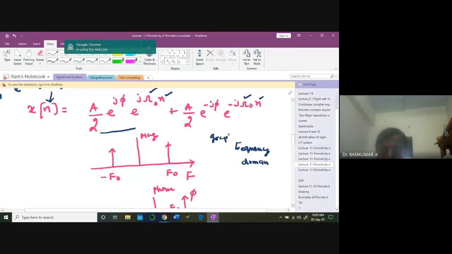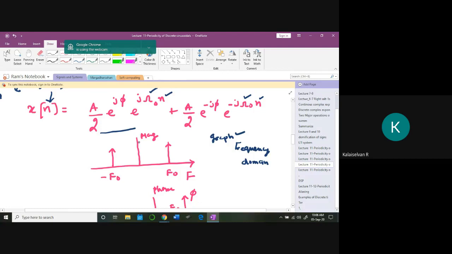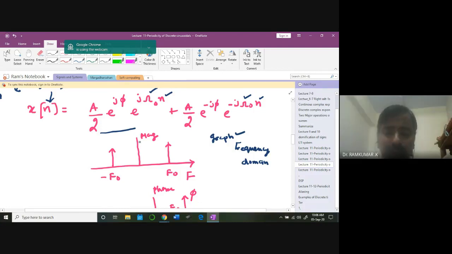Anybody? What do you infer from this graph? What kind of information are you getting from this graph? Open your mouth and talk, discuss. Sir, periodicity is inferred. Periodicity, okay. Anything else?